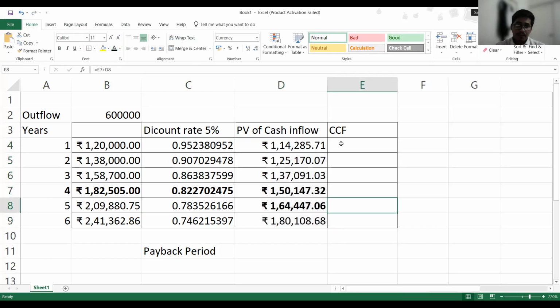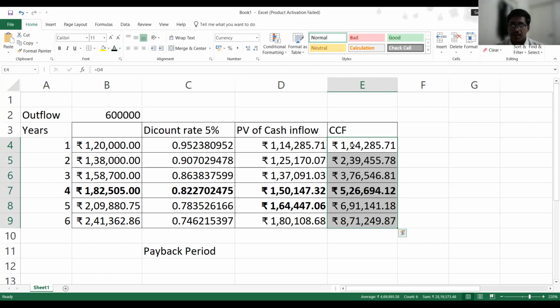Now we have to calculate the cumulative value of this cash flow. For the cumulative value, we add the first year to the next year to get the total till 6 years. For the first year it will be the same amount, and for the second year we add the second year and first year amounts, and we do the same for the whole 6 years. In the end, you can see we will be generating a total of 8,71,400 in 6 years.